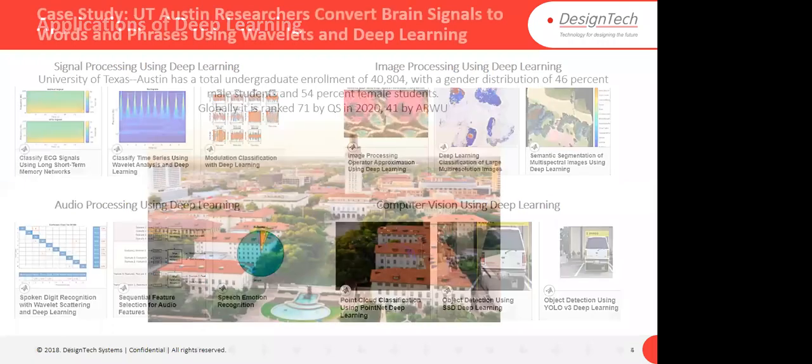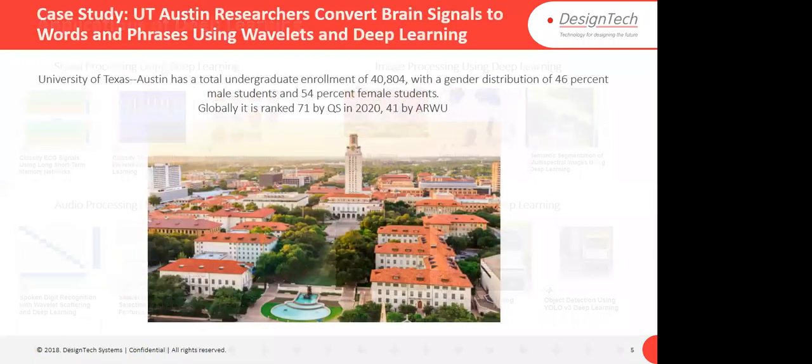Okay, this is a case study of the University of Texas. Let me explain about Texas first. The University of Texas has a total undergraduate enrollment of around 40,000 students, with a gender distribution of 46% male and 54% female students. Globally, it is ranked 71 by the QS ranking method, and 41 by ARWU. So it is a top 100 university of the world.